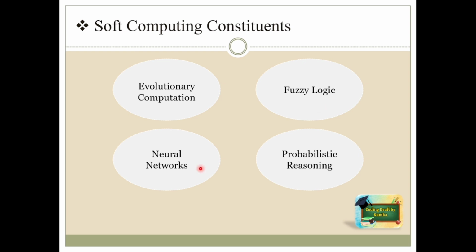Neural networks, or we can say artificial neural networks, are inspired by human brains. They learn from data and are widely used in image and speech recognition. And the last one is probabilistic reasoning. It involves the use of probability and logic to deal with uncertain situations. It is commonly used in medical diagnosis and risk analysis.